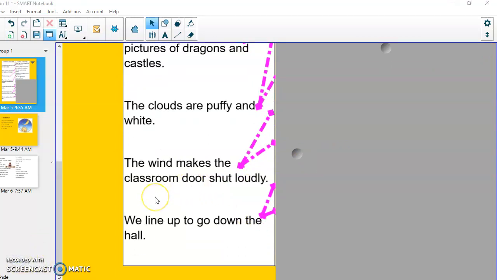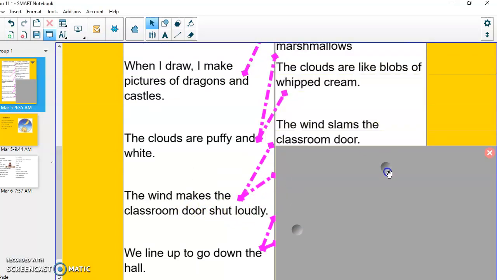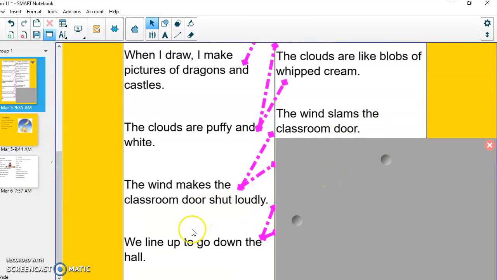Next one. How about the wind makes the classroom door shut loudly? Well, instead of the wind makes the classroom door shut loudly, what about the wind slams the classroom door? We changed here from talking about the wind as an inanimate object, not alive, to the wind that has a personality, saying that the wind could actually slam the classroom door, which we know that it can't, but it's much more poetic to say that the wind slammed the classroom door.